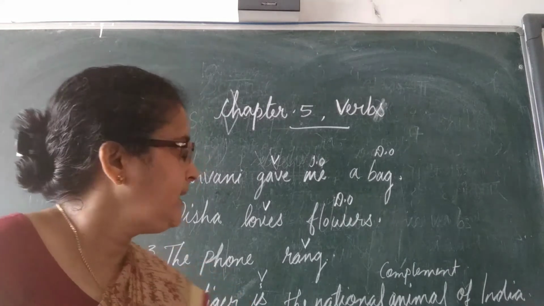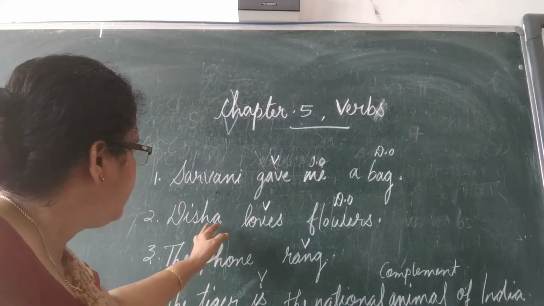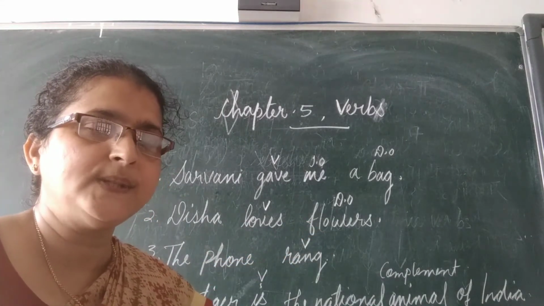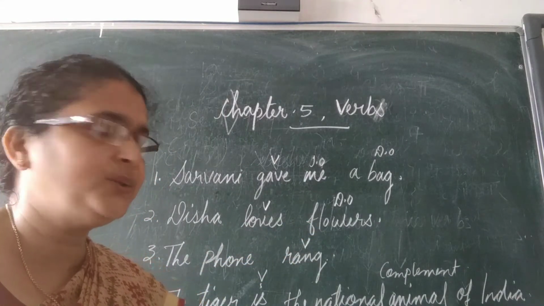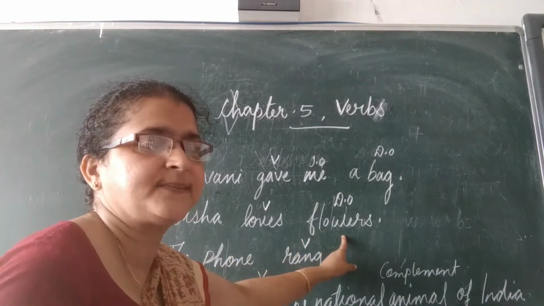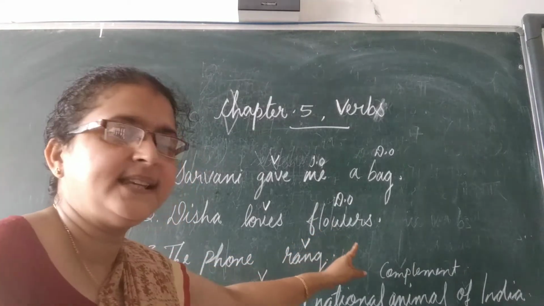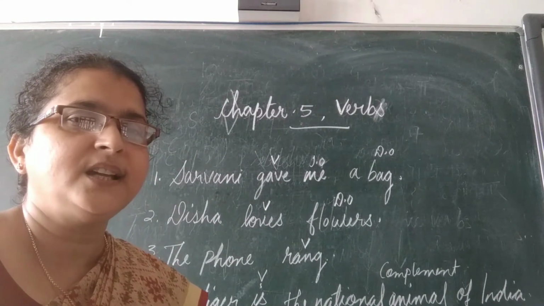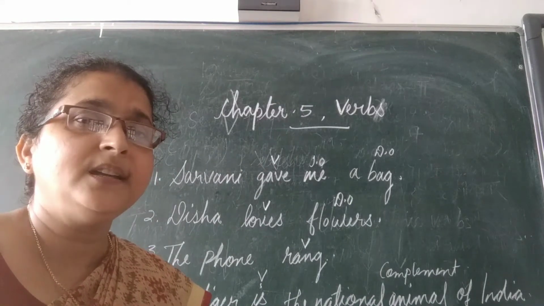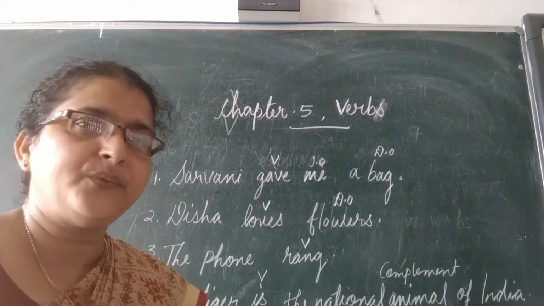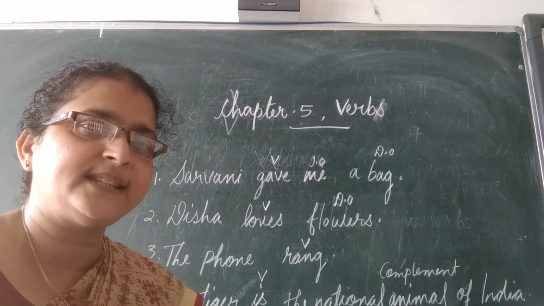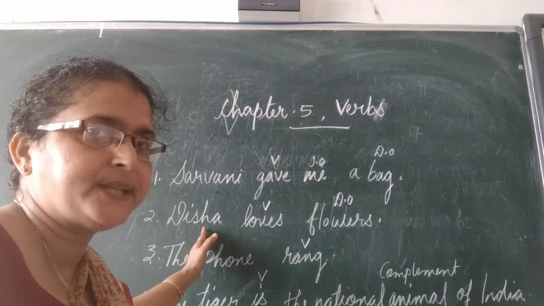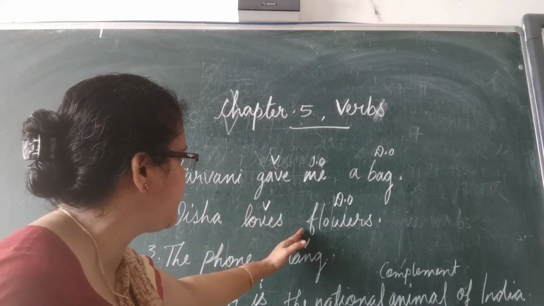Okay children, now the next sentence. Diksha loves flowers. What does Diksha love? We got an answer, no? She loves flowers. So is the sentence transitive or intransitive? It's also a transitive sentence. Why is it a transitive sentence? What's the reason? We ask the question what or whom to the subject, and we get an answer to the question.